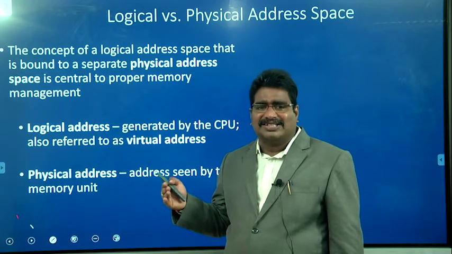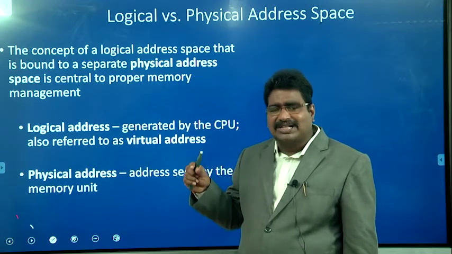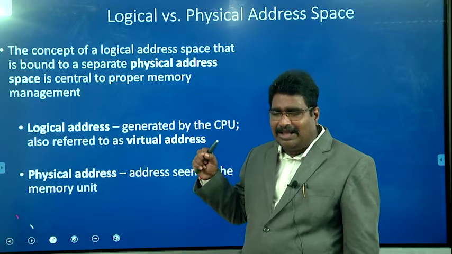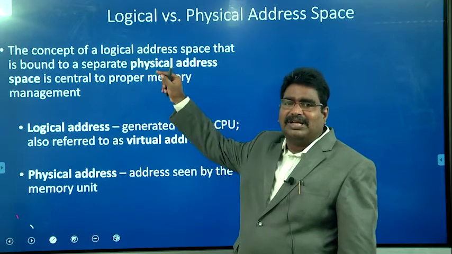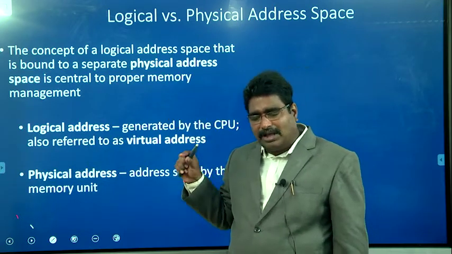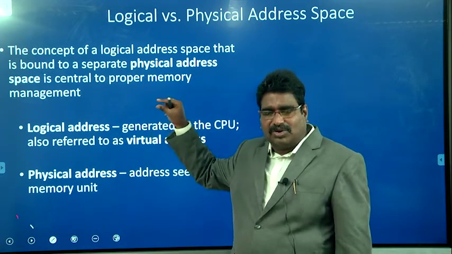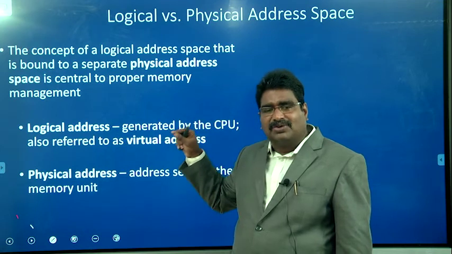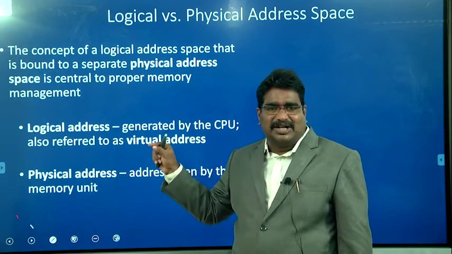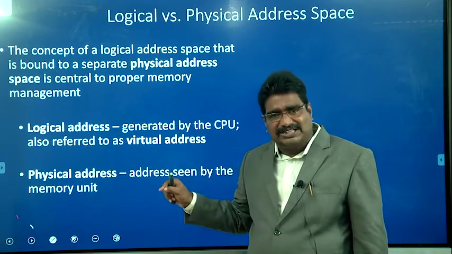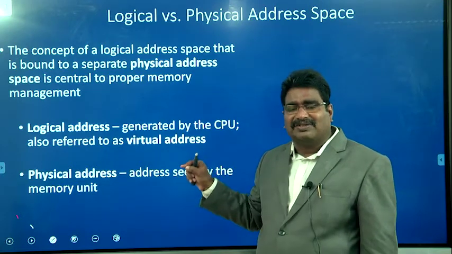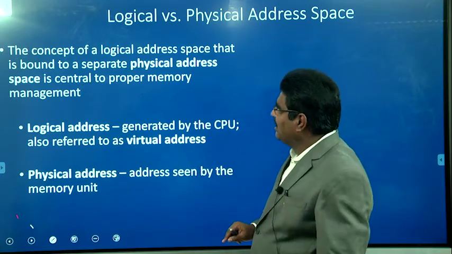Generally the logical address specifies the address of a particular instruction or data with reference to the beginning of the particular program. For example, a particular process is allocated memory from location 1000 onwards. So for location 1005, the logical address is represented as 5, but the physical address of that process is 1005.